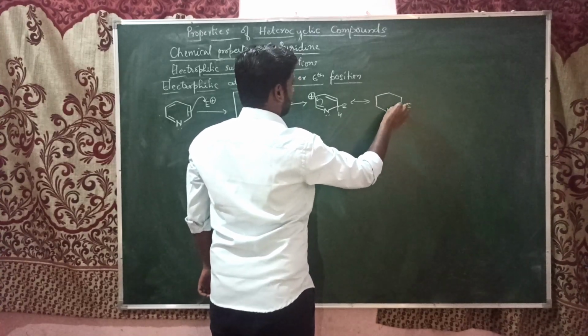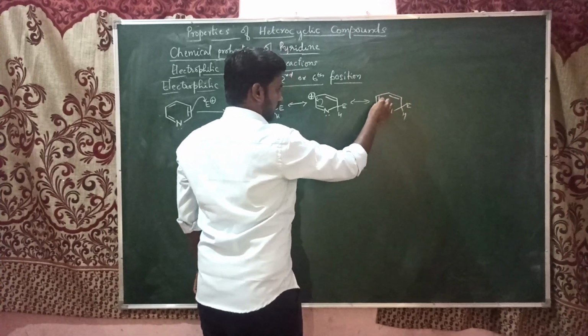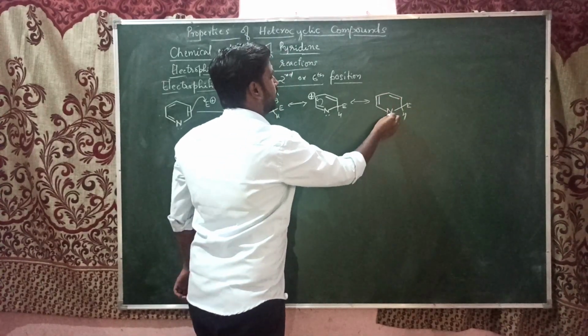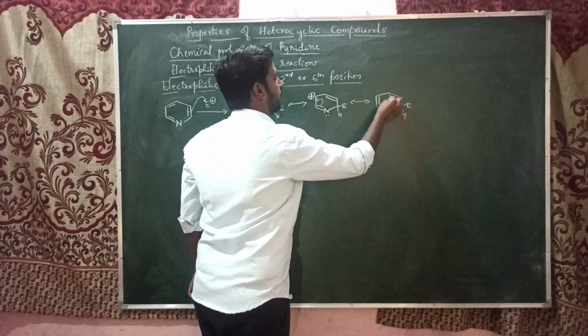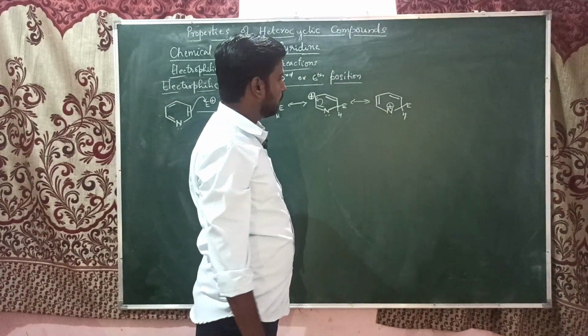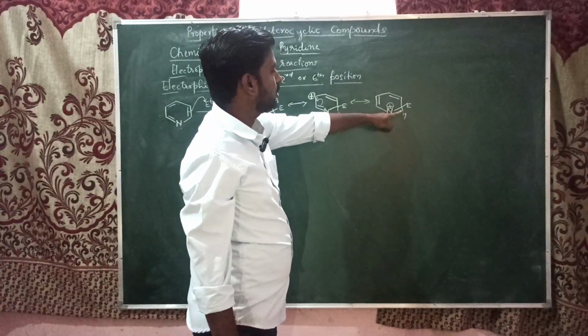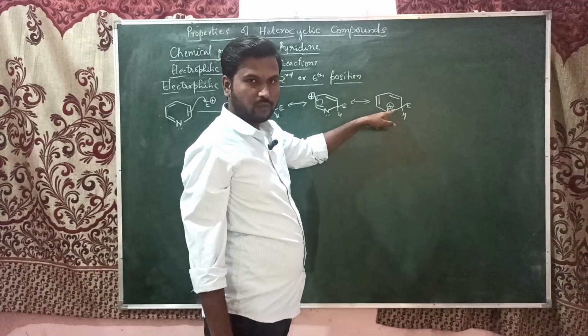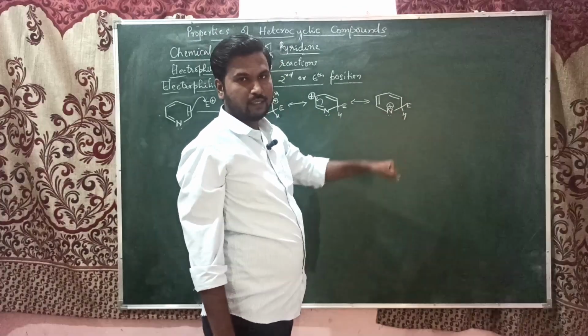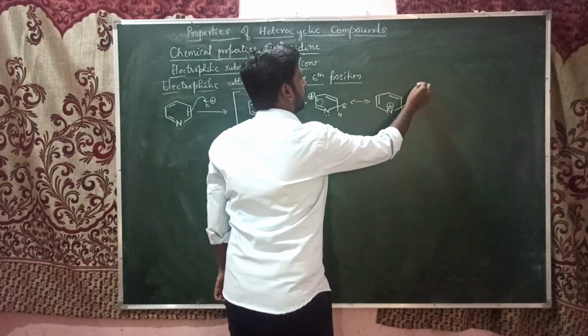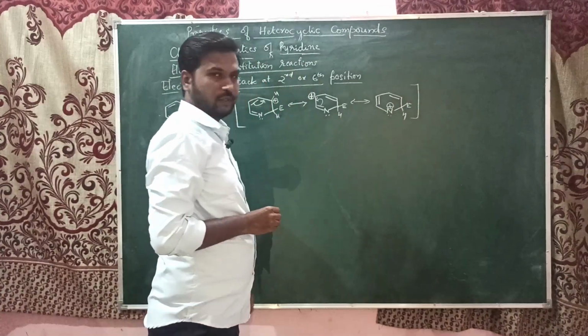In the last step, the hydrogen gives its electron, forming a double bond, and it is eliminated. So these three are the resonance structures.